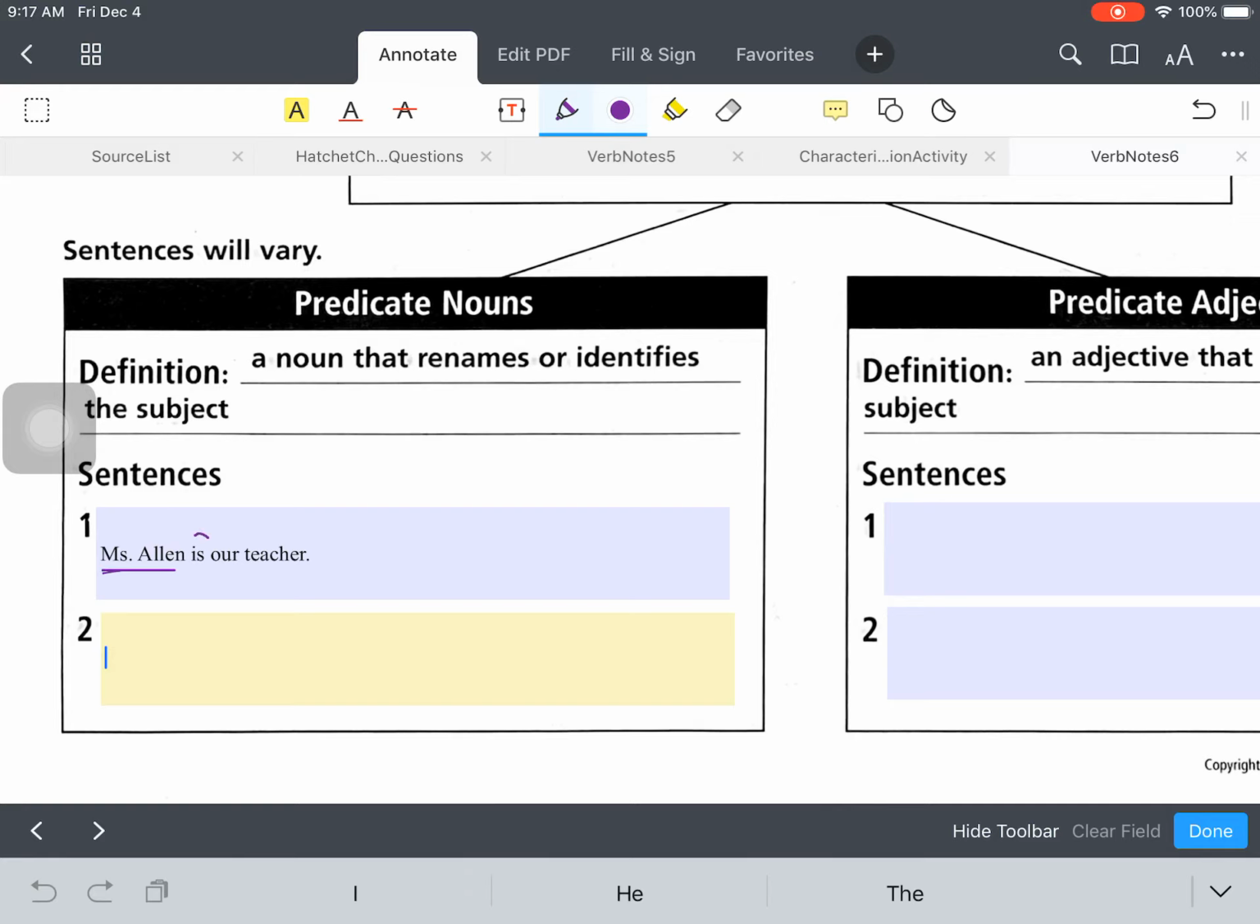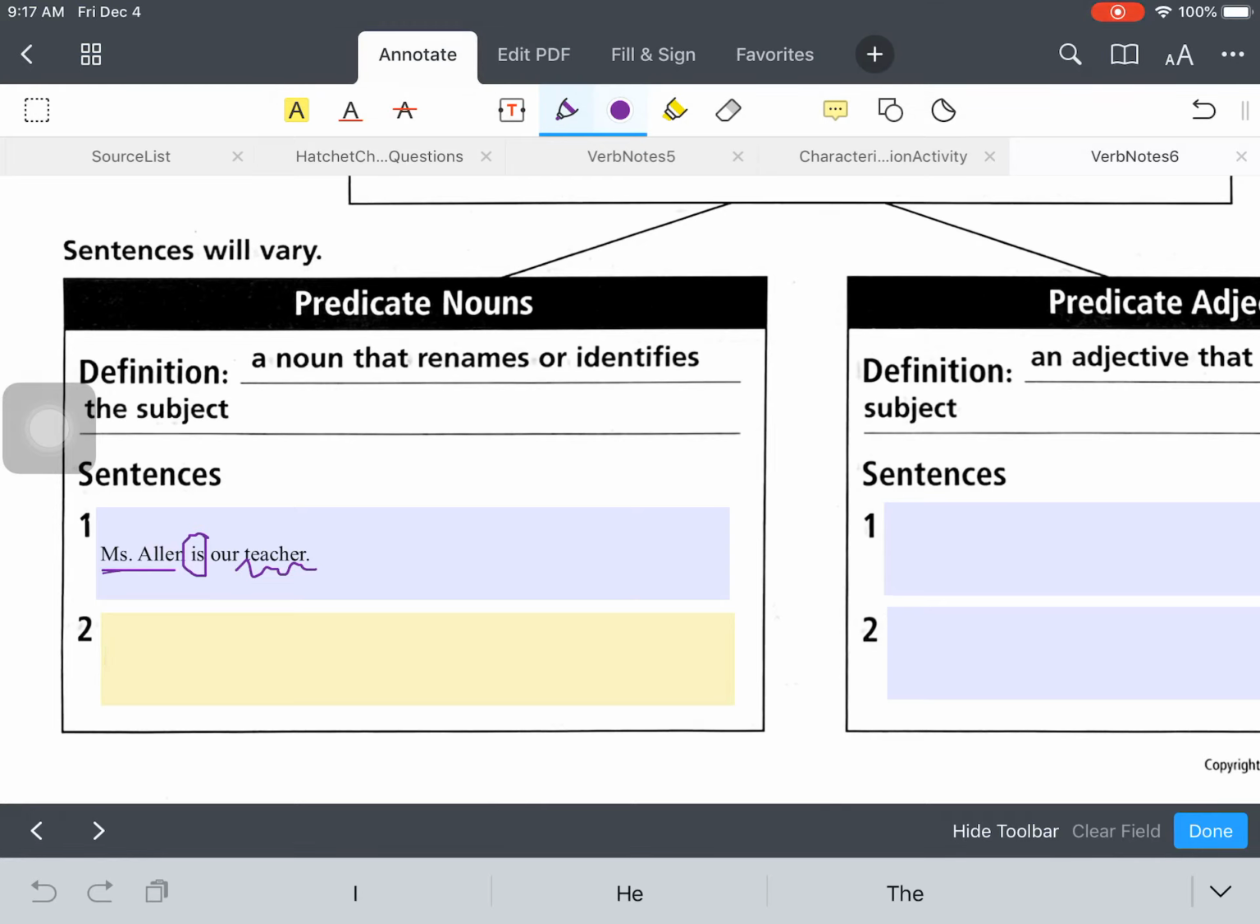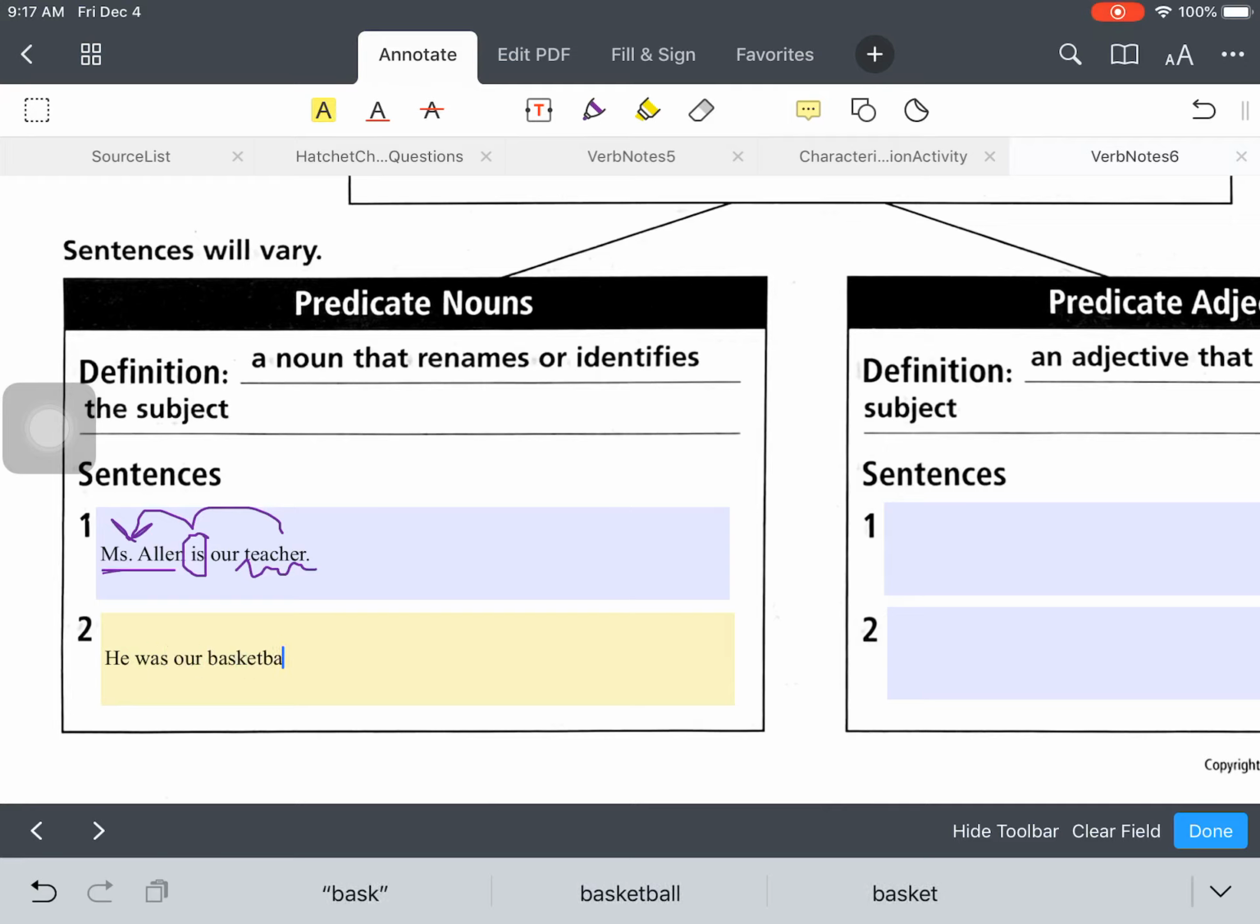So the verb is. Now there is a noun in the predicate, so the second half of the sentence, that is linked to Miss Allen by is. And it is a predicate noun, so it could replace Miss Allen. And this example is teacher. So teacher is a noun, and it's linked by is to Miss Allen, and it could replace Miss Allen, because Miss Allen is a teacher. Okay?